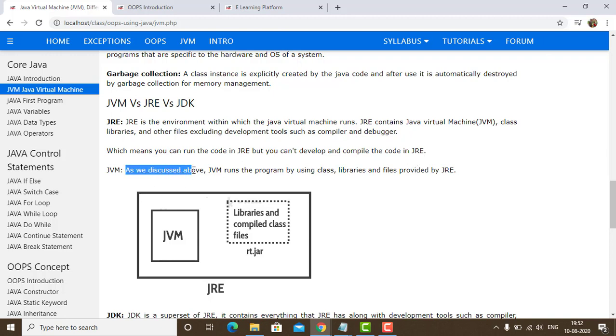JVM, as we have discussed already, runs the program by using the class libraries and files provided by the JRE. We can see JRE now. In JRE we have the JVM and then we have all the libraries and compiled class files.